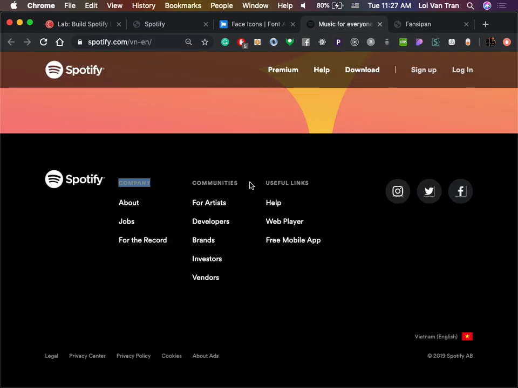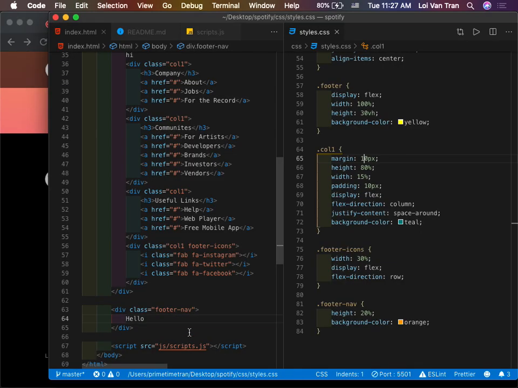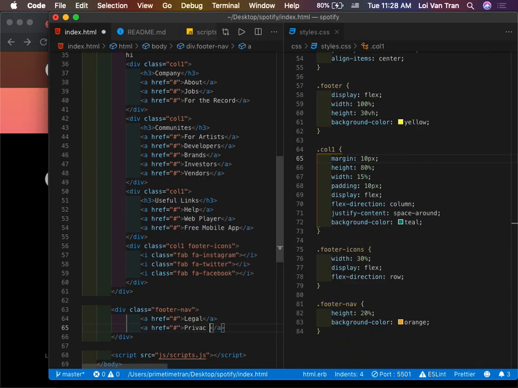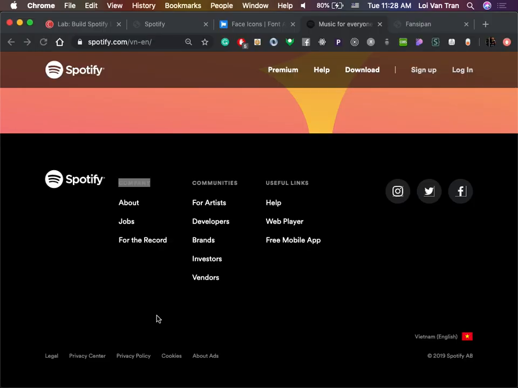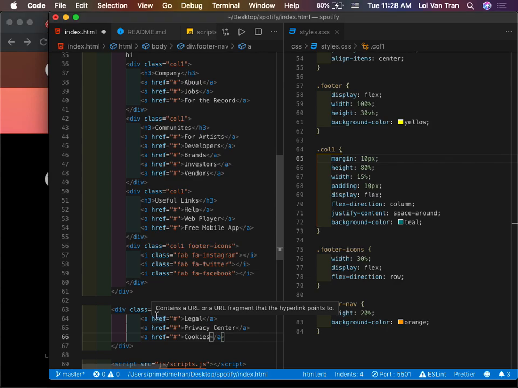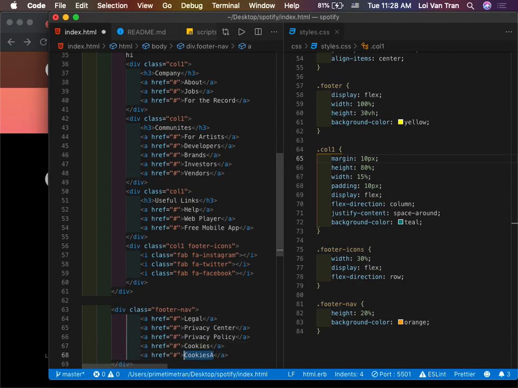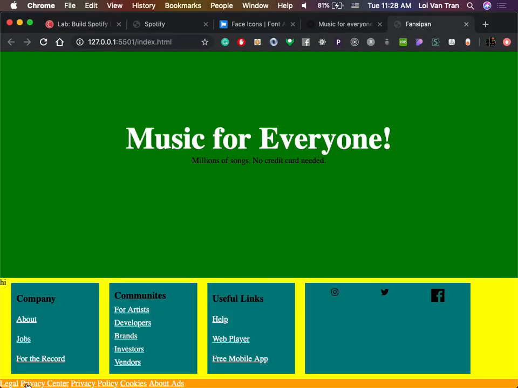Okay, so let's go back to Spotify. We see legal, privacy center. So we'll give a couple of anchor tags. I'm just gonna copy this one over here. I'm gonna say, what is it called again? Legal, privacy center, cookies. Privacy center, privacy policy. Thank you. Policy, cookies, about ads. Thank you.